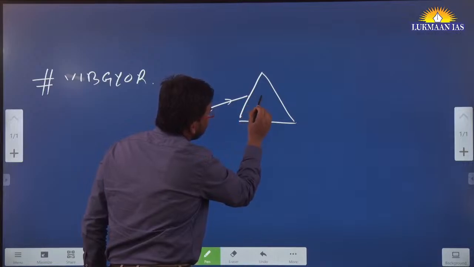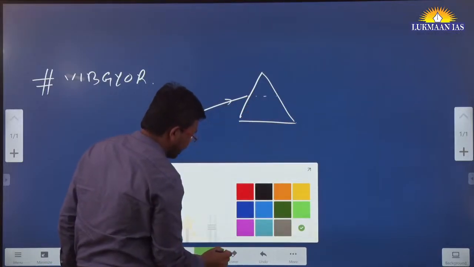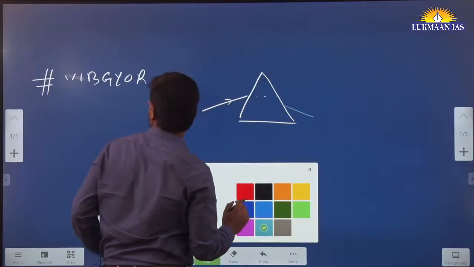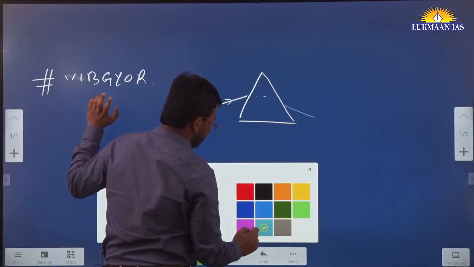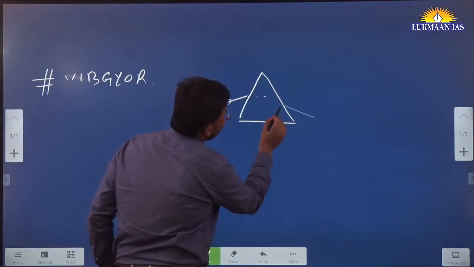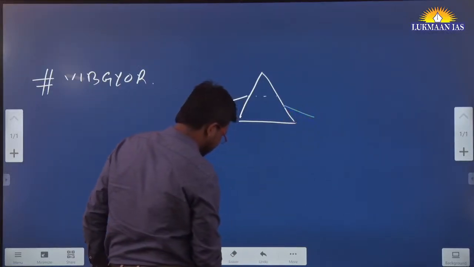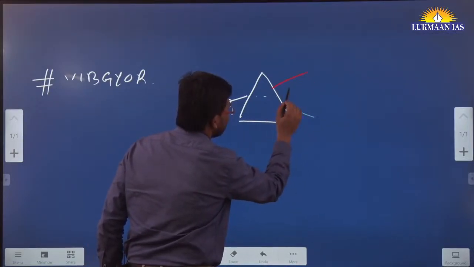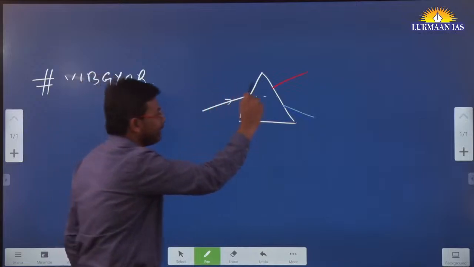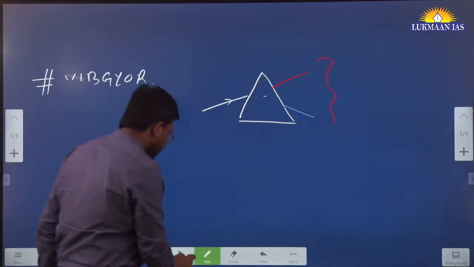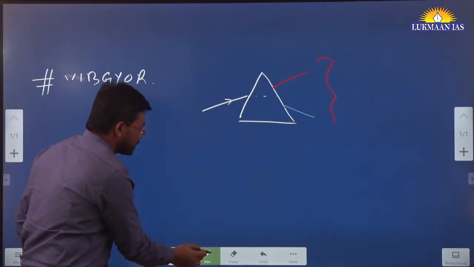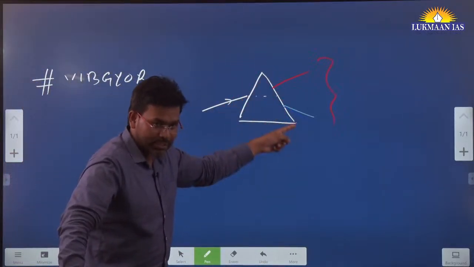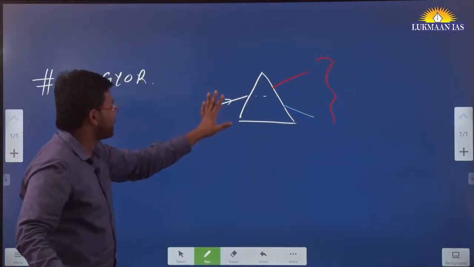While it passes, it emits colors like this. Different colors are found at different places, and red color was found at the top. So it used to emit 7 colors from here. What it does is disperse light. I mean, light is emitted at different frequencies and different wavelengths when it passes through it.